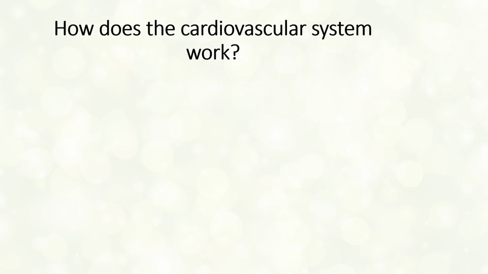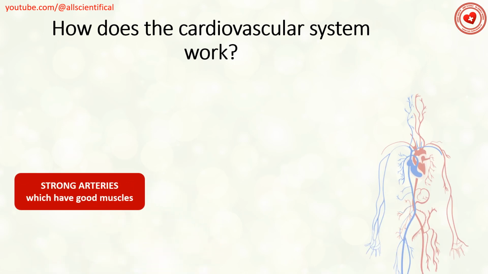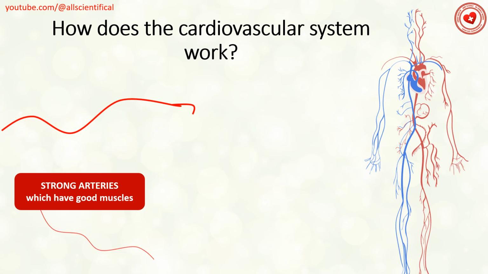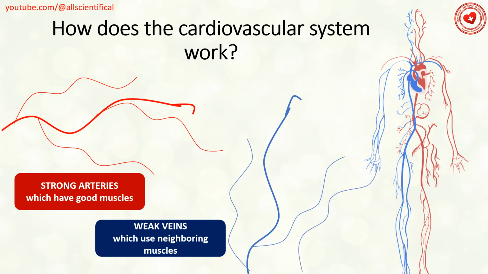How does the cardiovascular system work? Our body has a very interesting cardiovascular system. In order to transport oxygen to all tissues and organs, strong arteries are distributed from the heart to every part of the body, equipped with good muscles, but with veins everything is different. They use nearby muscles to direct blood back to the heart.